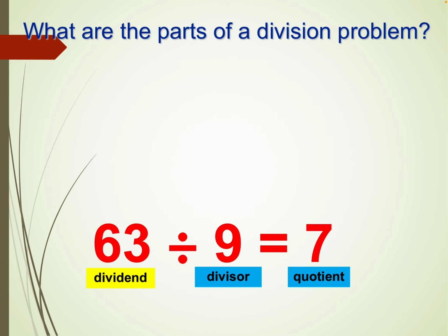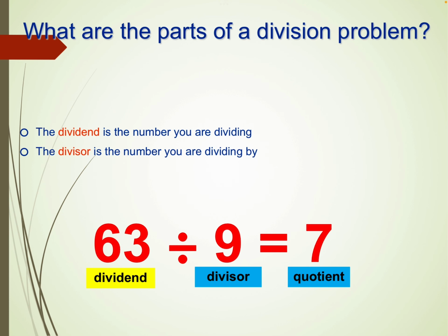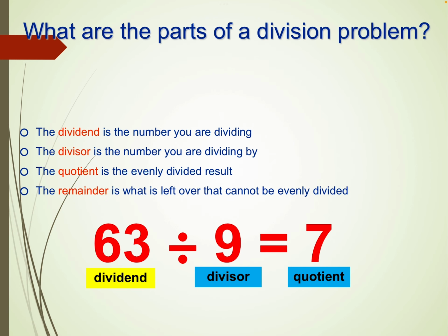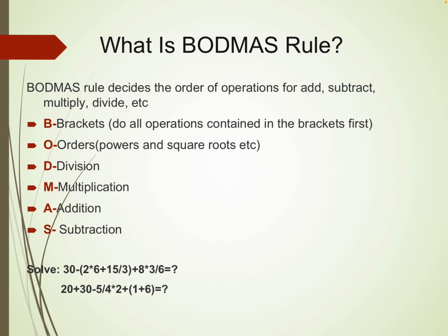So let's see what is division. Suppose we have the representation of the division form like this. The number which we are dividing is called the dividend. The divisor is the number by which you are dividing, and the result which we get after dividing is called the quotient. And if something is left over after dividing which is less than the divisor, it is called a remainder.